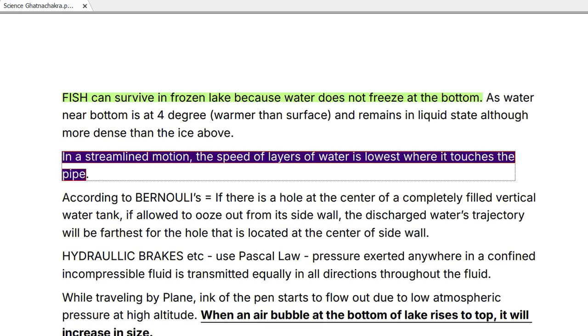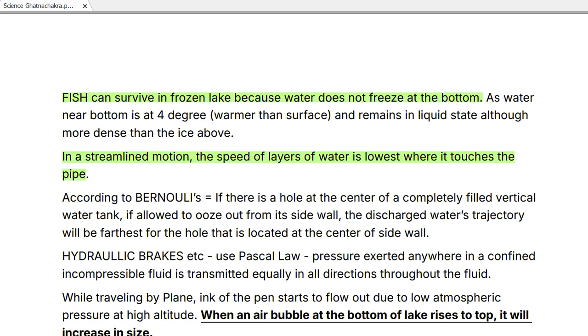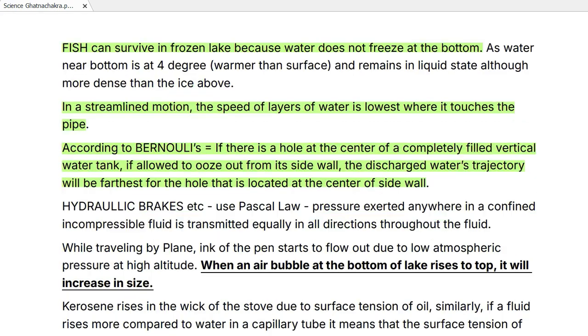ठीक है. According to Bernoulli's principle, if there is a hole at the center of a completely filled vertical water tank, it allows water to ooze out from its side wall. The discharged water's trajectory will be farthest for the hole that is located at the center of the side wall. Again, very interesting point. Okay, now this also was proved by Bernoulli.